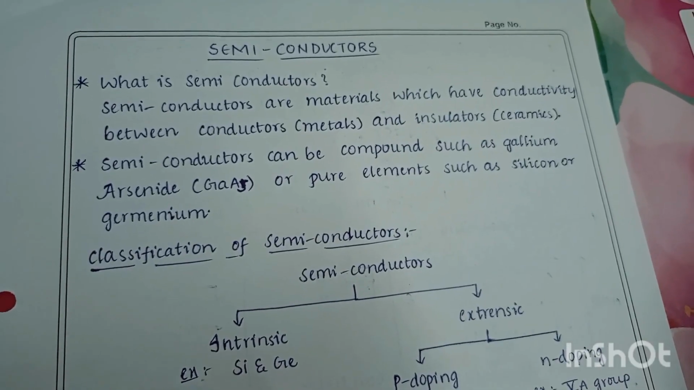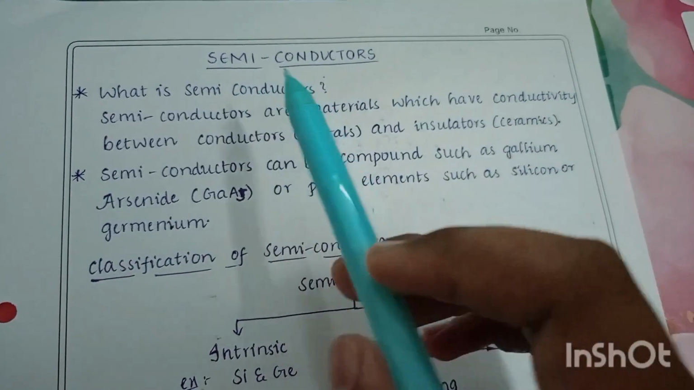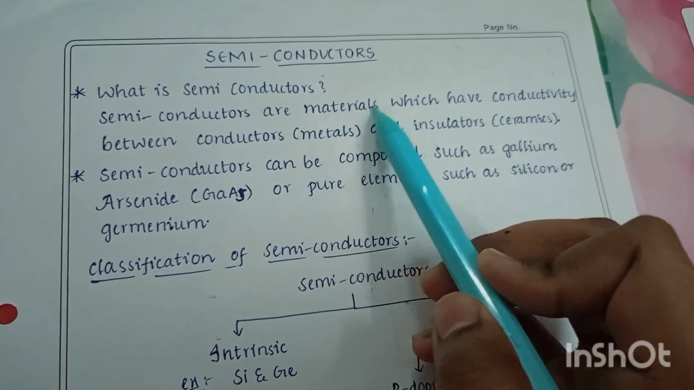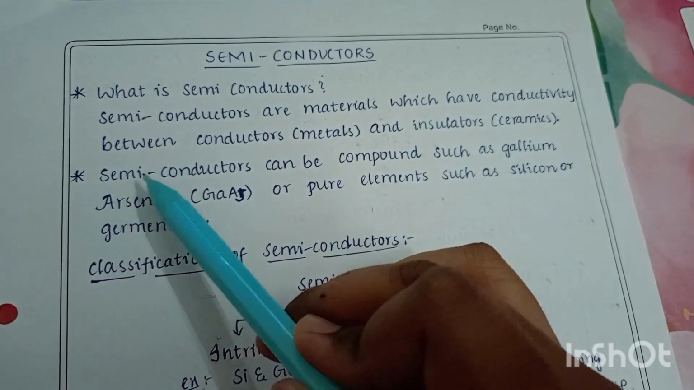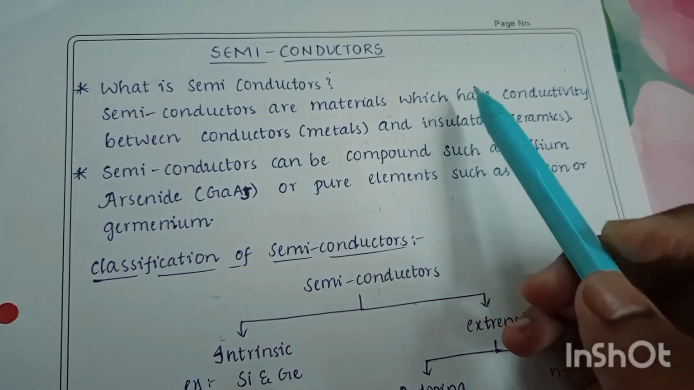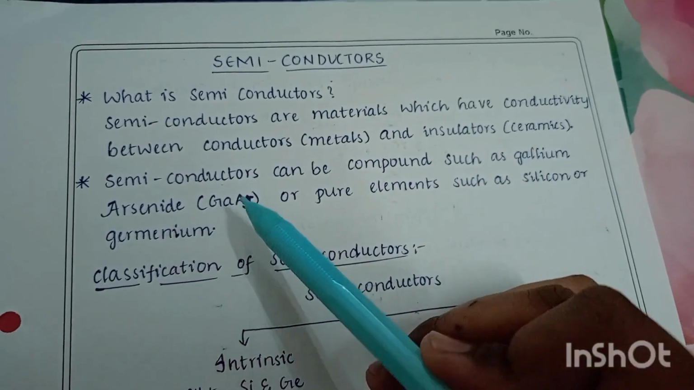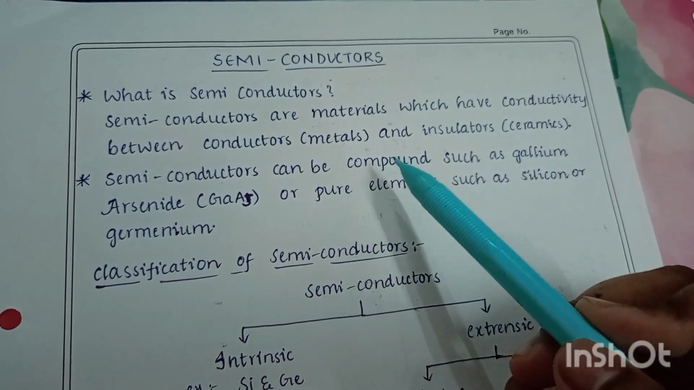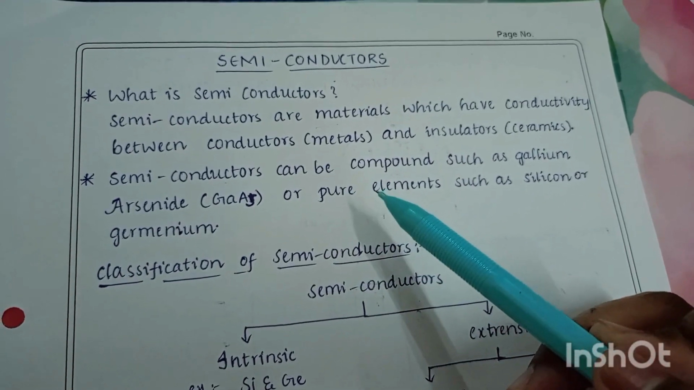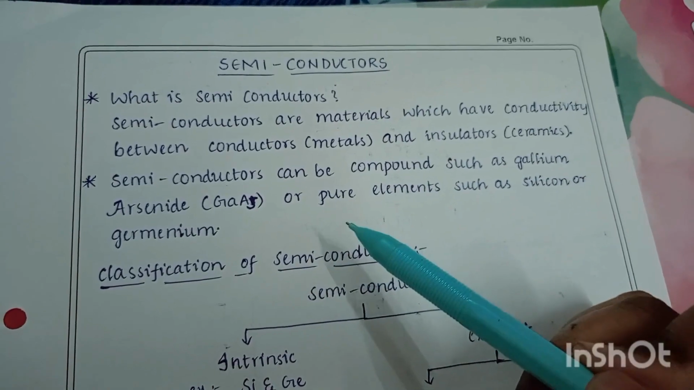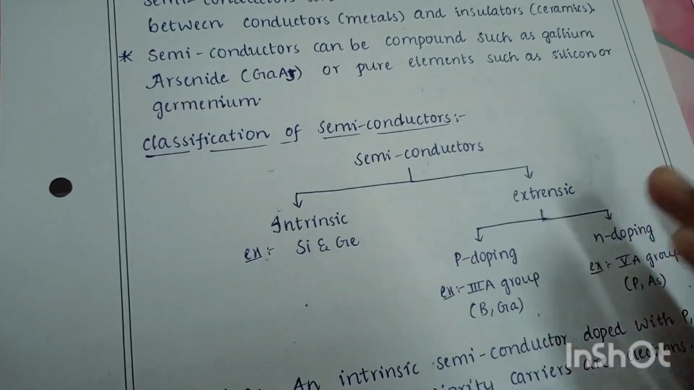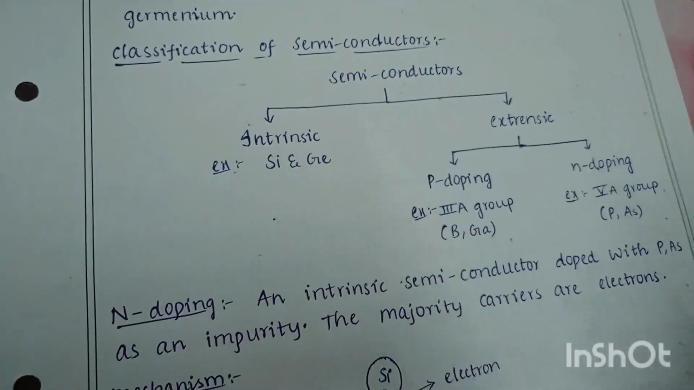And today we are discussing semiconductors. What are semiconductors? Semiconductors are materials which have conductivity between conductors like metals and insulators like ceramics. Semiconductors can be compounds such as gallium arsenide, or pure elements such as silicon or germanium. Coming to the classification of semiconductors, there are two types.